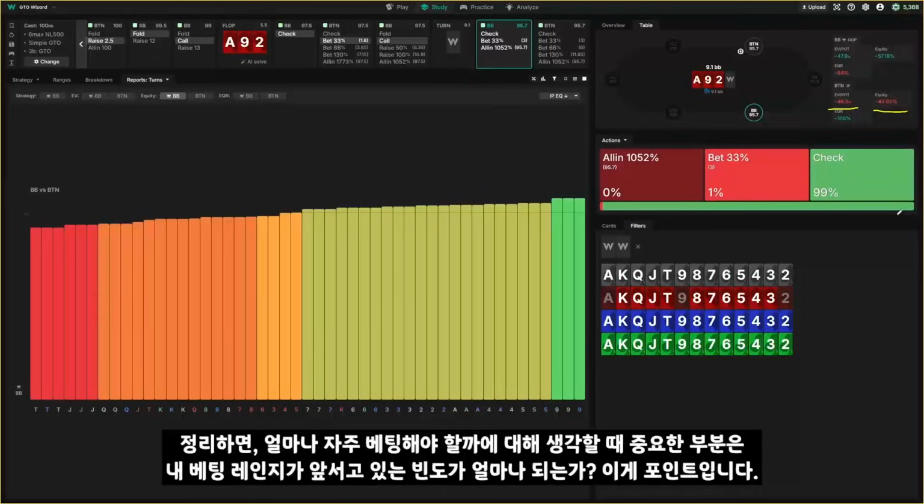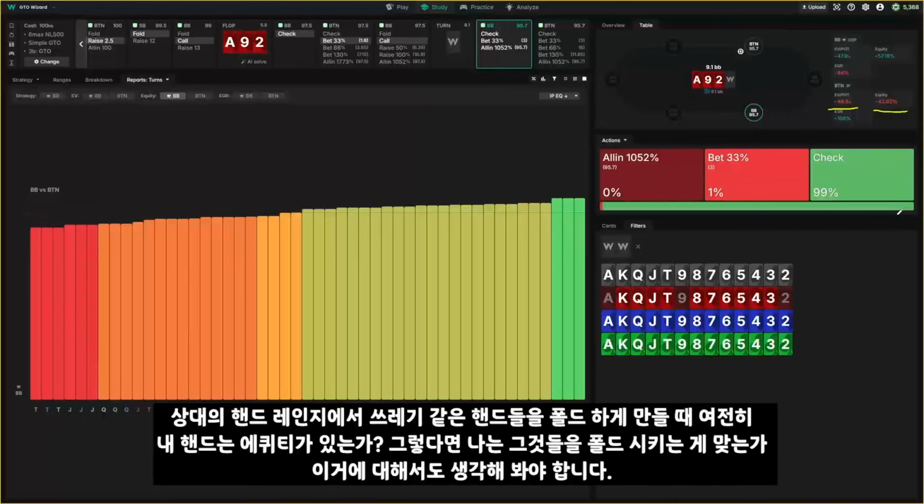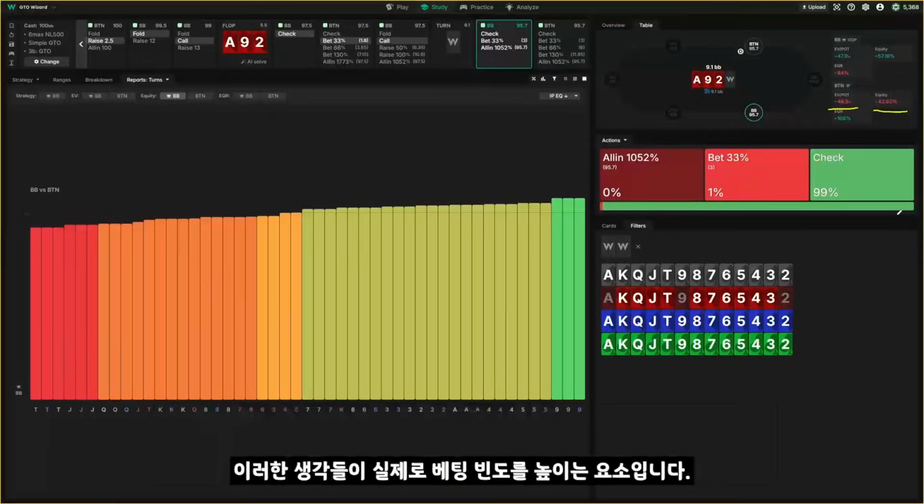This is very bad. So the first thing I want you guys to start thinking about when it comes to how often I should bet is, how often is my betting range still ahead? Does my hand retain equity when I start folding out all of the garbage in their range? And moreover, do I even want them to fold out some of those hands? Do those hands even matter against my hand? These are the things that actually drive betting frequency.